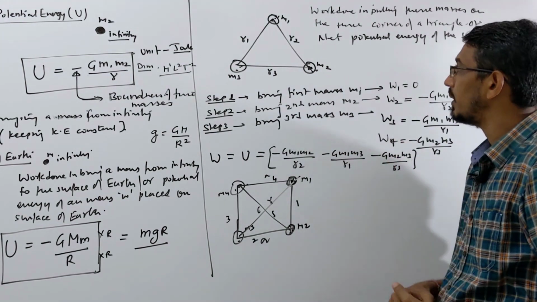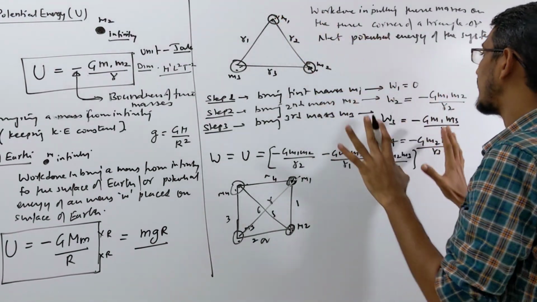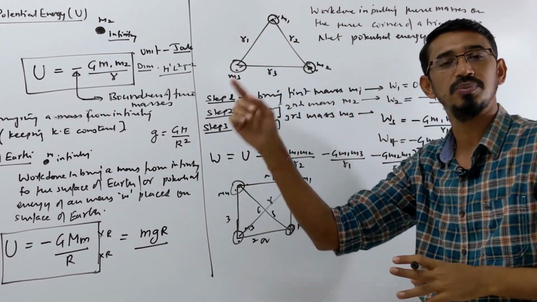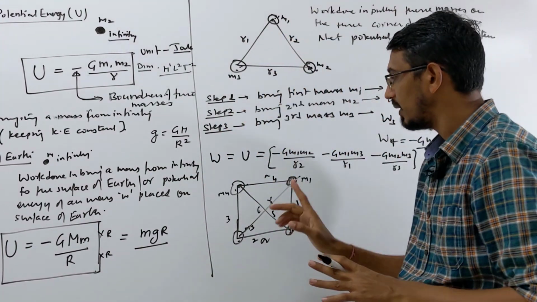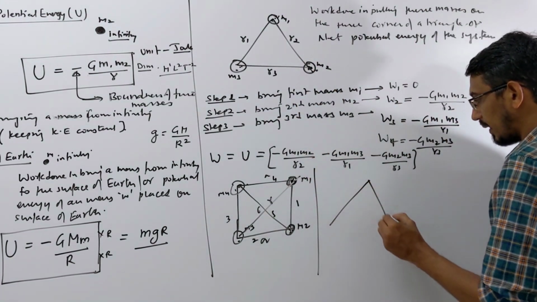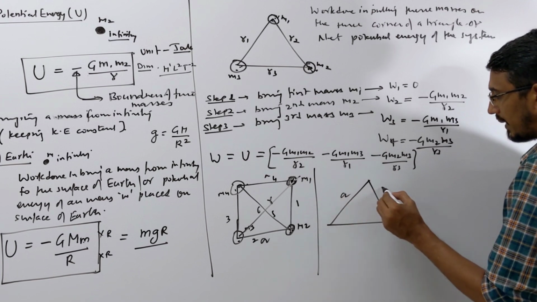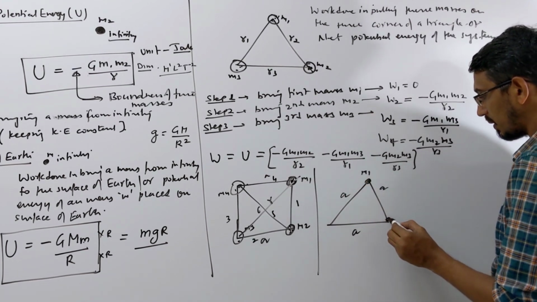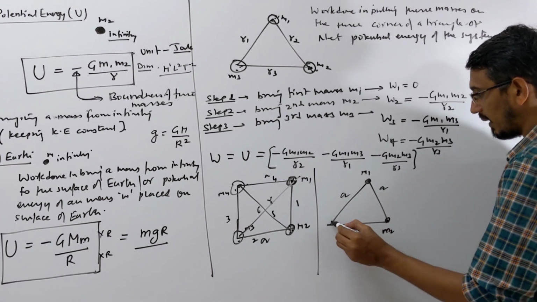And here an additional simple question can be asked, like directly like this one, that we want to put 3 masses at the 3 corners of a triangle. What is the work done, or what is the potential energy of the system? Same way here. Sometimes they say like this one. They said I have a triangle. This is a triangle, equilateral triangle, suppose, of side A, and some masses are placed here, maybe same mass or different value, M1, M2 and M3.